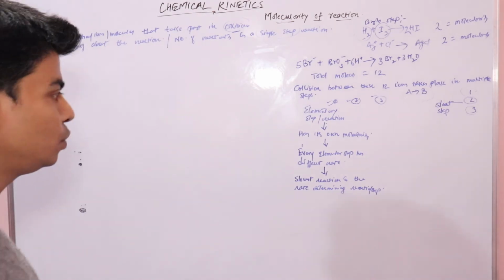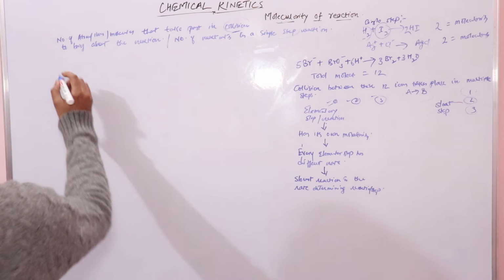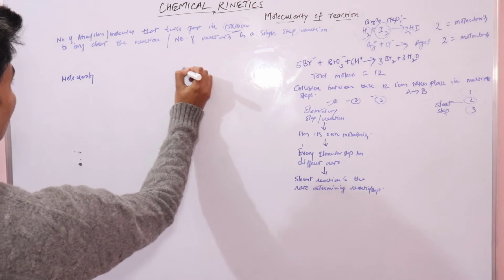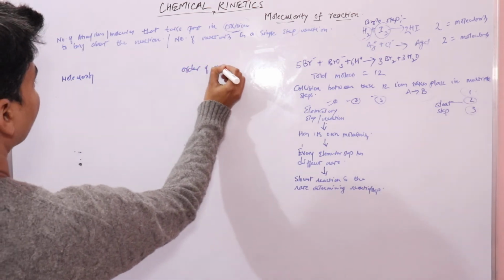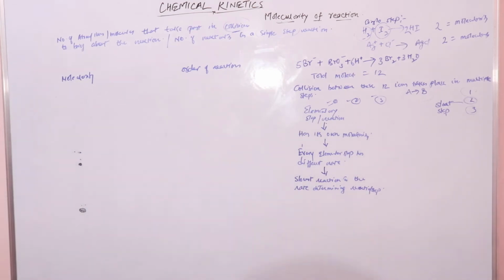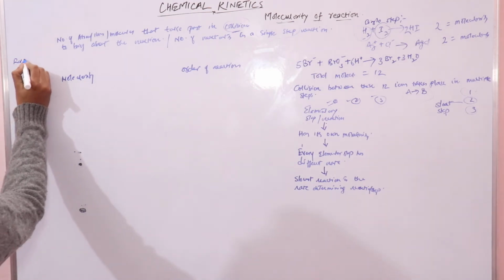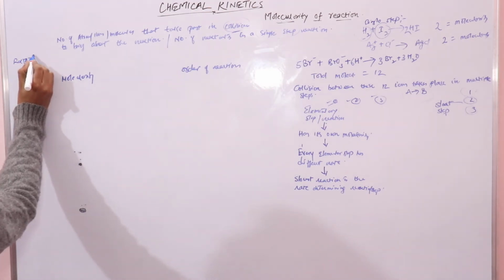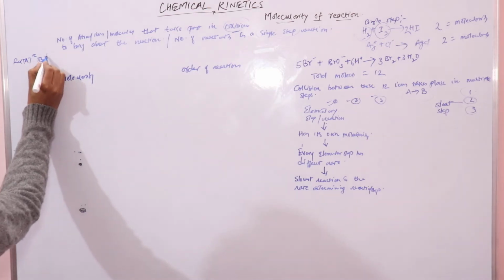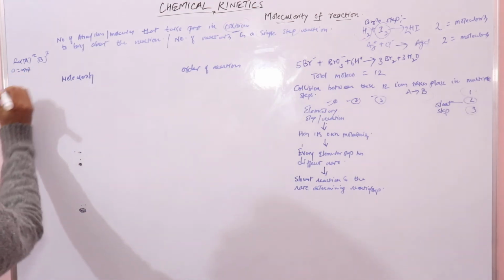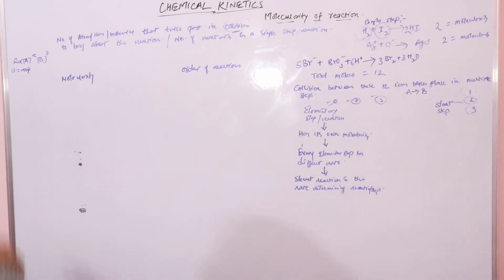Molecularity, we need to compare molecularity and order. Molecularity of reaction, and order of reaction. Let's just look at some steps. We say that it is the number of concentration terms, because if you remember, rate is directly proportional to a to the power of alpha, b to the power of beta. We have done this in the previous lecture. Order was alpha plus beta. This was the order of reaction.